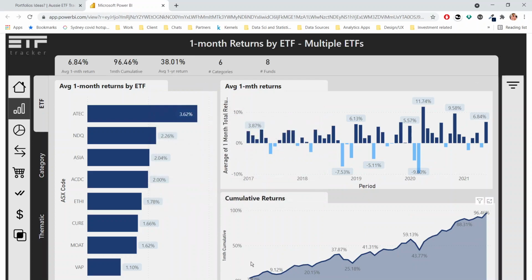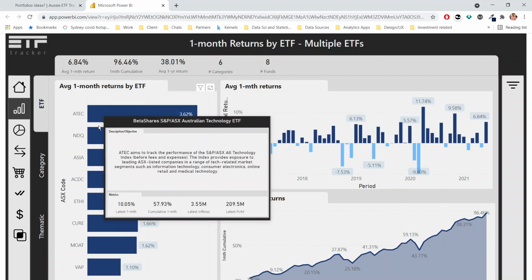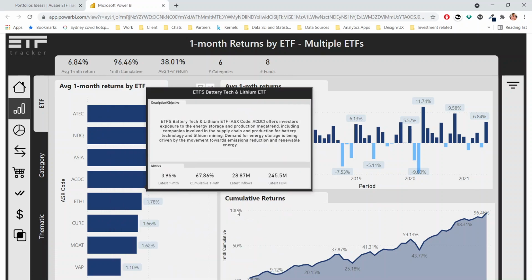So the data here is saying that if we'd had all of these, even though some came in later, if we had all of these since 2017, we would have had about 96% returns. This 1 month return takes into account that dividends are reinvested. So the ASX reports, and also Chi-X does this as well, the total 1 month returns, which includes dividends and distributions being reinvested back into the ETF. So that's what that is there. And so second was NDQ. There was Asia, ACDC as well.